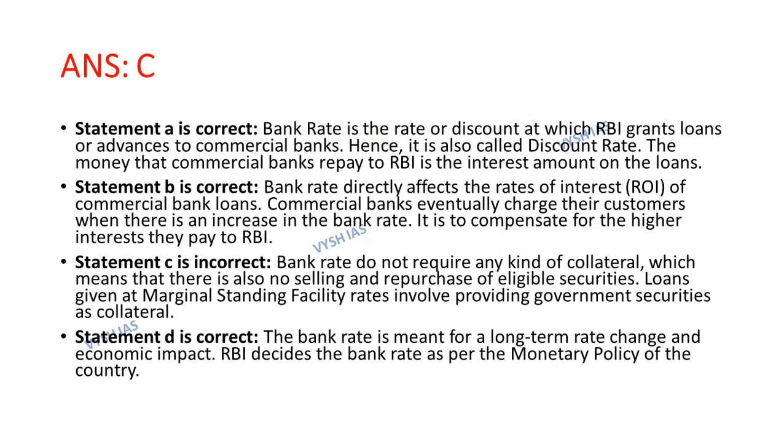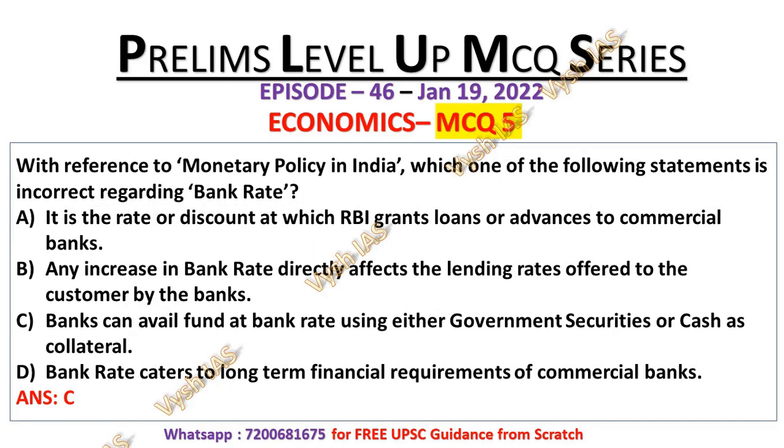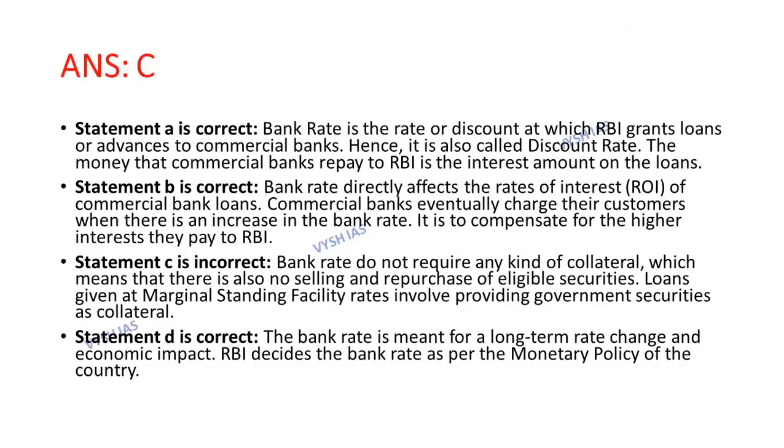Statement A is correct because bank rate is the rate or the discount at which RBI grants loans or advances to commercial banks. Hence it is also called discount rate. The money that commercial banks repay to RBI is the interest amount on the loans. In statement A we can see that it is the rate or the discount at which RBI grants loans or advances to commercial banks. So statement A is correct.